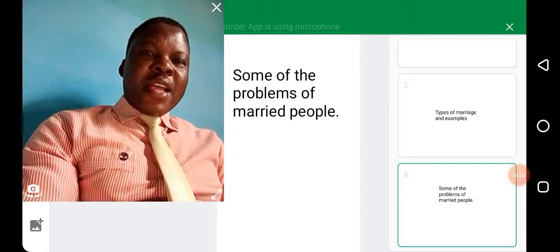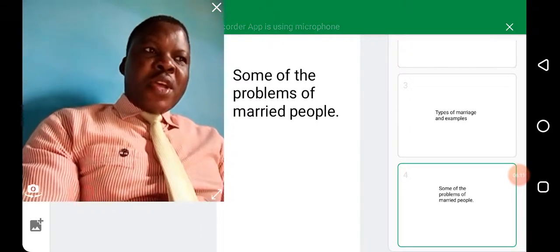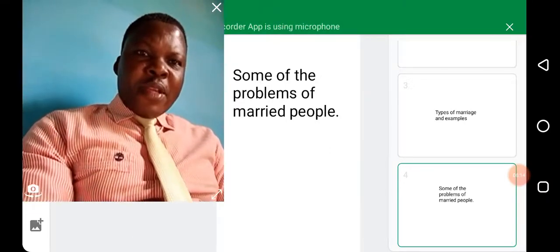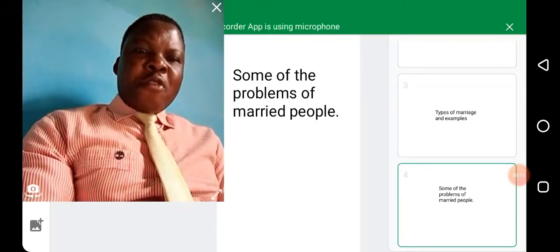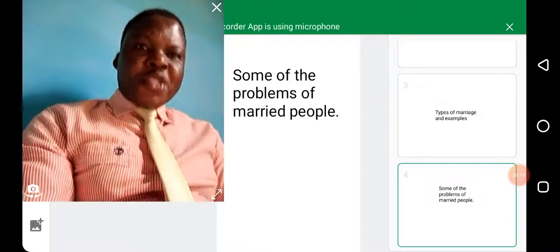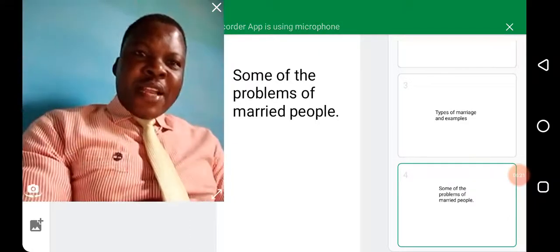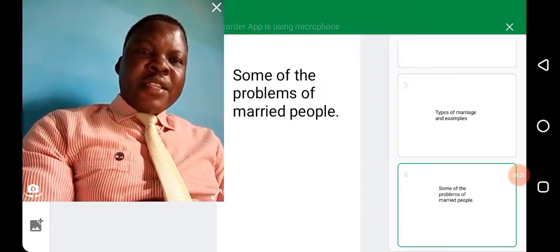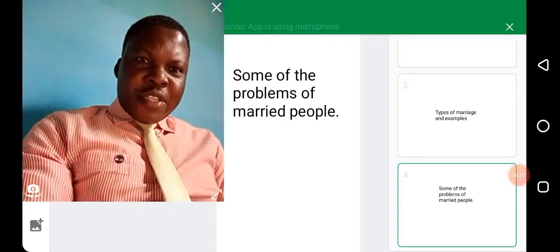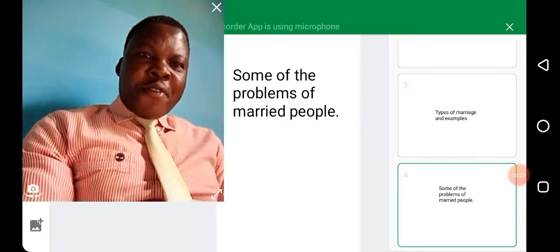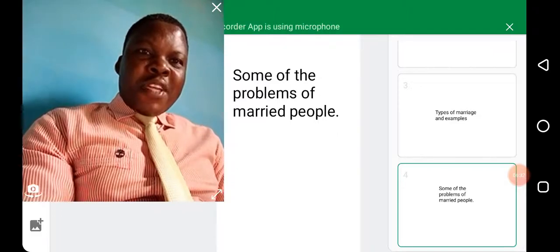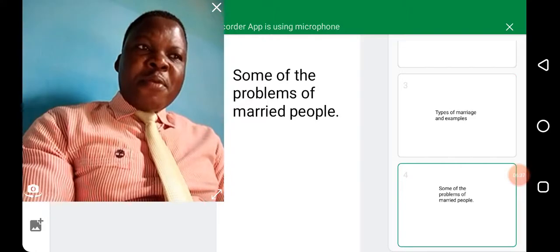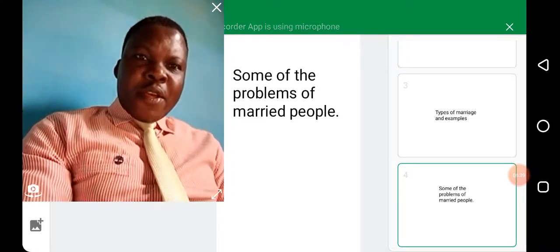Another one is childlessness. A situation where the marriage is not blessed with a child or children, there is bound to be problem. People marry for companionship and for procreation, but when the pregnancy is not forthcoming, sometimes problem may arise. Even if the husband and the wife are trusting in God, having faith, waiting for the right time for a baby to come, the pressure from family members will always bring problem.